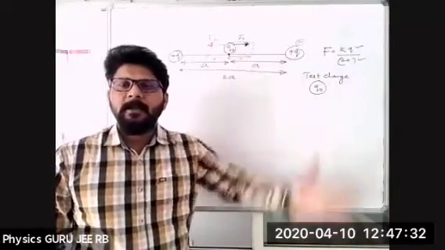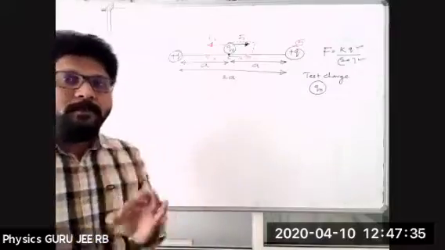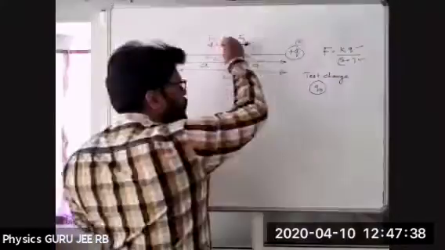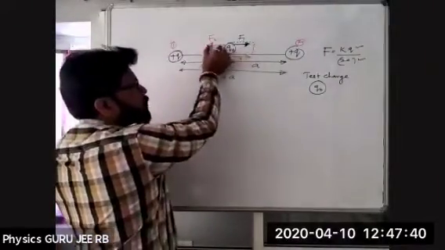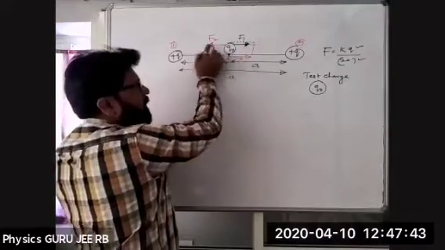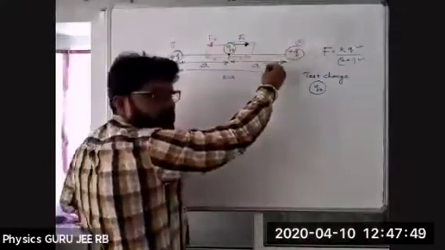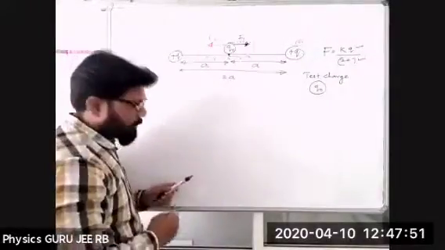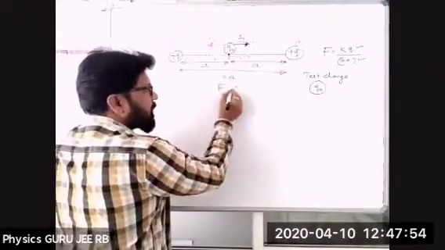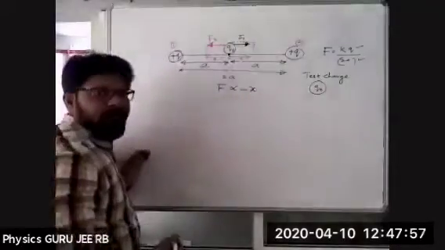Now it is in simple harmonic motion. That means it is obeying the condition that when I move in the forward direction x, the force is in the backward direction. X and F are both opposite in direction. Do you agree? If I displace this in the forward direction, it is trying to pull in which direction? Backward. That means F is directly proportional to negative of x.